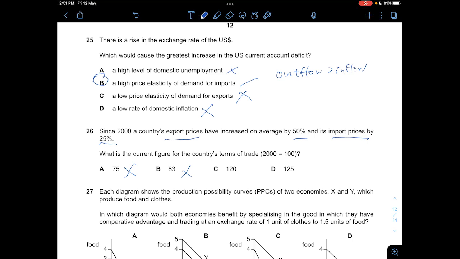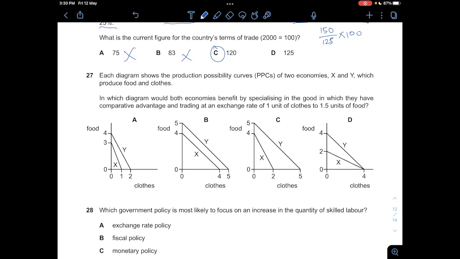So that will be, if this increased by 50%, instead of 100, that will be 150 for your export prices, and then for import prices that will be 125. And then when you times 100, you'll get 150 divided by 125 times 100, you get 120. So the answer is C.